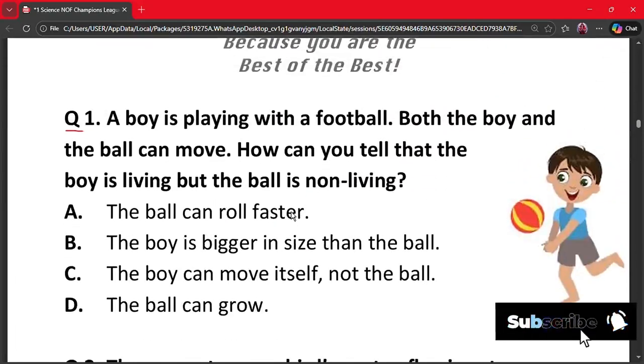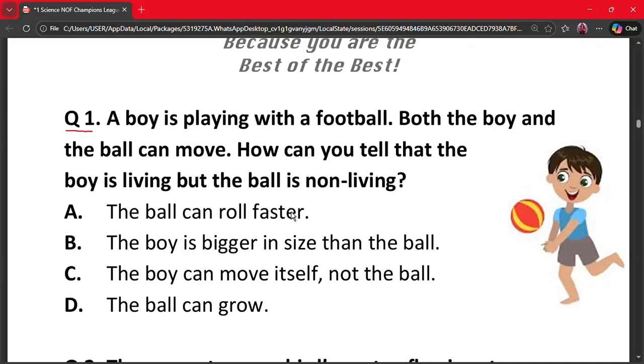Question number 1. A boy is playing with a football. Both the boy and the ball can move. How can you tell that the boy is living but the ball is non-living? A. The ball can roll faster. B. The boy is bigger in size than the ball. C. The boy can move itself, not the ball. And D. The ball can grow. The correct option is option C.